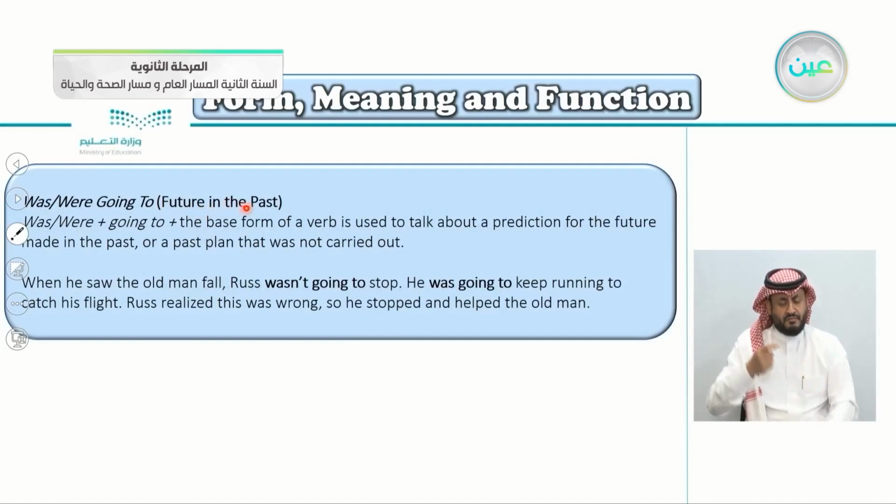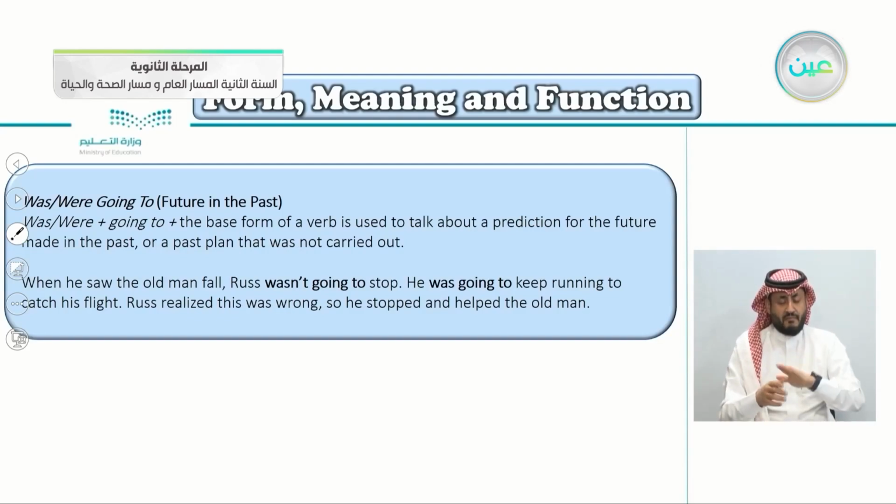Another part here: was, were, going to, future in the past. Let's read it together. Was, were, plus going to, plus the base form. I was going to meet him, for example. So we're talking about the future in the past, of course. Was, were, going to, plus the base form of a verb is used to talk about a prediction for the future made in the past, or a past plan that was not carried out.